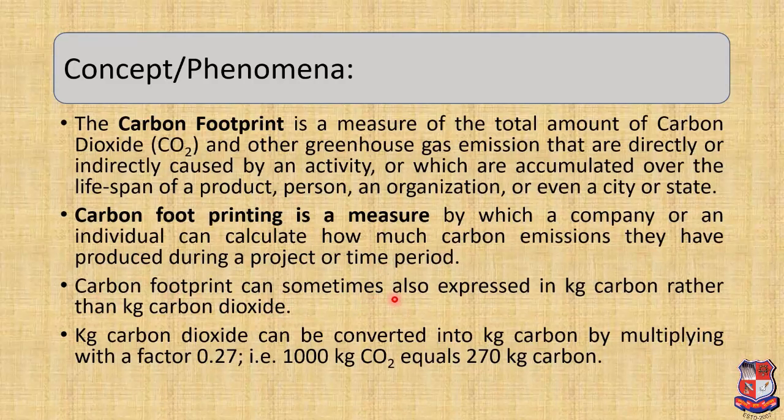Now carbon footprint can also be expressed in kilogram of carbon rather than kilogram of carbon dioxide. For converting the kilogram of carbon dioxide into kilogram of carbon, a multiplying factor of 0.27 is used, that is 1000 kg of CO2 equals 270 kg of carbon.